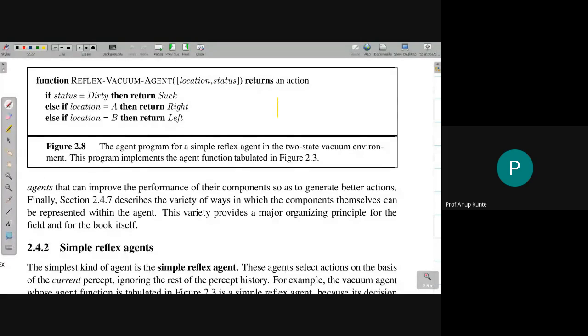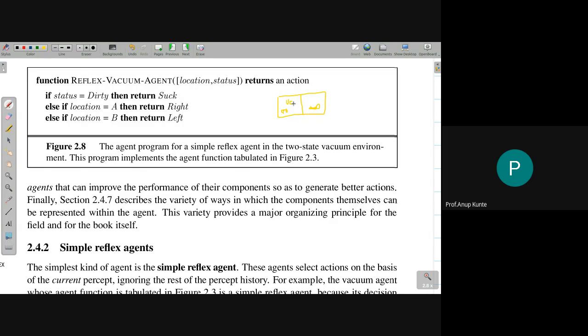If you remember, there were 2 rooms, and there was a vacuum cleaner in one of the rooms. And there was a probability of dust getting generated in the room. What we wanted was to design a vacuum cleaner agent that can work in this environment in order to perform as a rational agent.